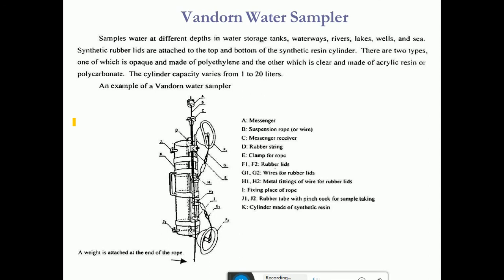Okay, so this is made up of acrylic resin or polycarbonate sheets, and the weight is attached at the end of the rope. It will be slowly lowered from the surface to various depths in a water body, and the sampling can be done at different levels. So this is called the Van Dorn water sampler.